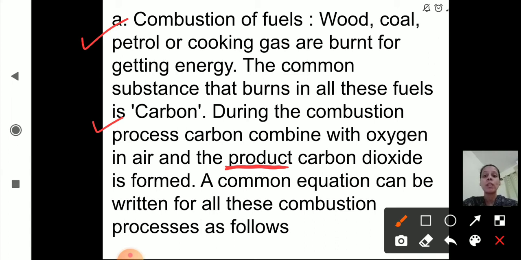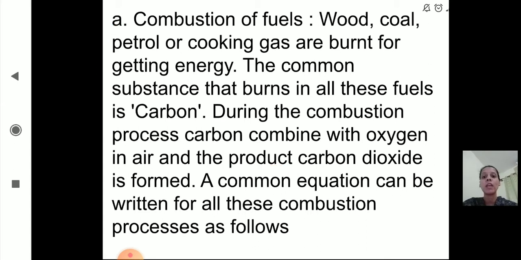So during the combustion process, carbon combines with oxygen which is present in air and it gives carbon dioxide. A common equation can be written for all these combustion processes as follows. Now we will see the common equation for this combustion process, for combustion of wood, coal, petrol or cooking gas. There is one common equation that we will see now.